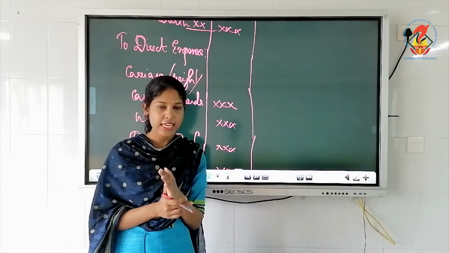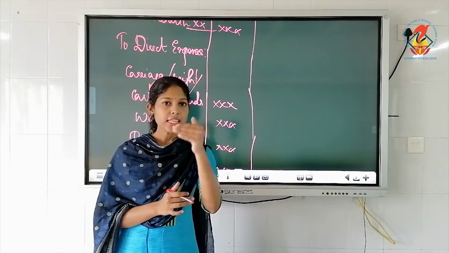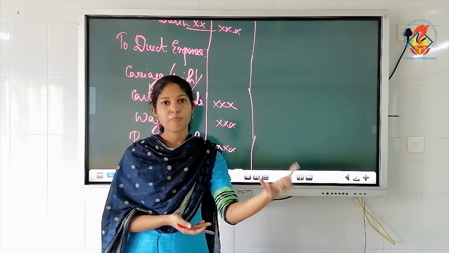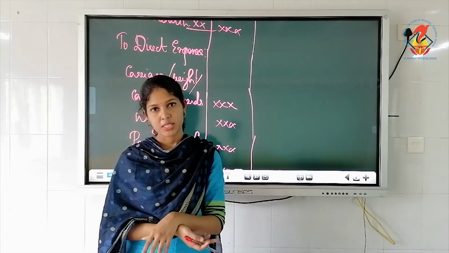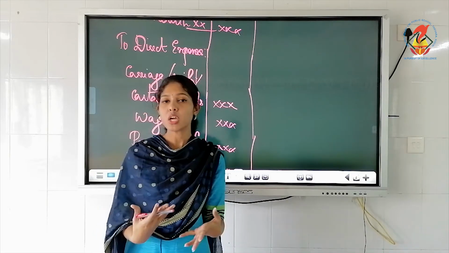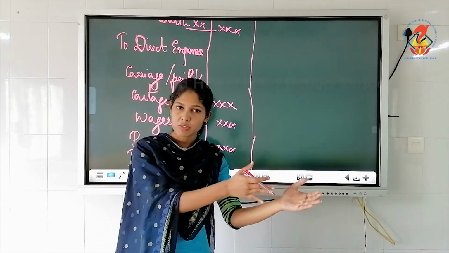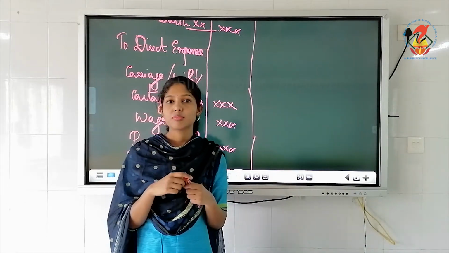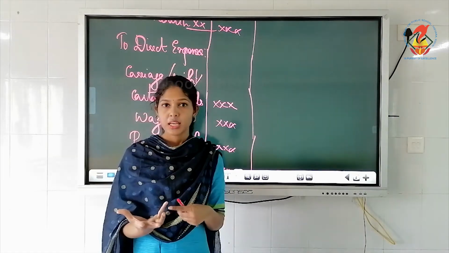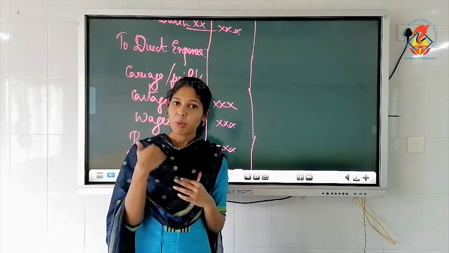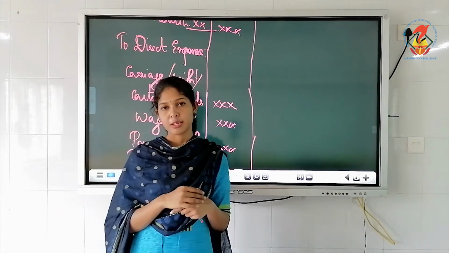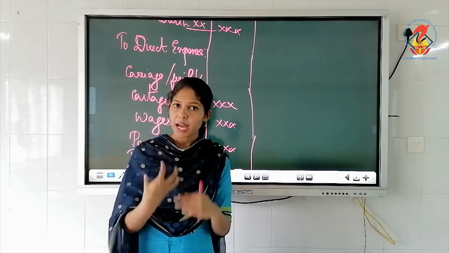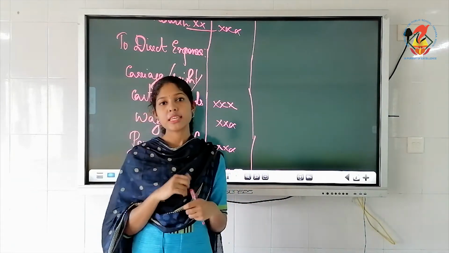Or else what we can say is expenses directly incurred on the goods purchased from the place of production till the place of business. If you are not producing yourself, that means finished goods you will purchase and then you will resell. Most probably that will be your business usually. Then there are some firms which produce themselves and then they will resell. Okay, so usually what we discuss is those firms which buy finished goods and then they resell these finished goods.